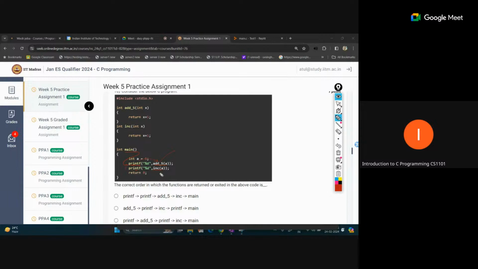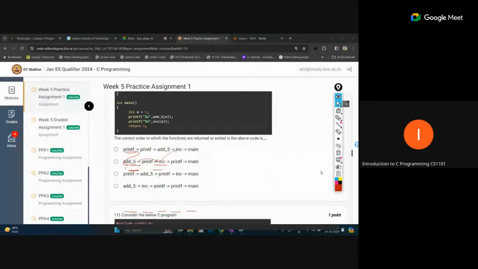This is the second return sequence, and then the main part will complete. So that means we can write the answer like this: add 5 and printf, then inc call, then printf. This is the print for this, then main call. So option B is the correct sequence for the return.